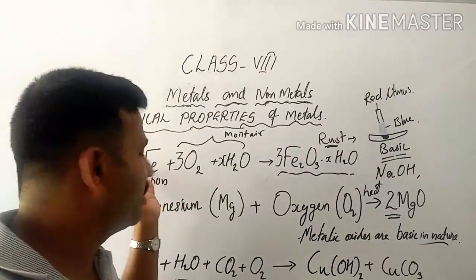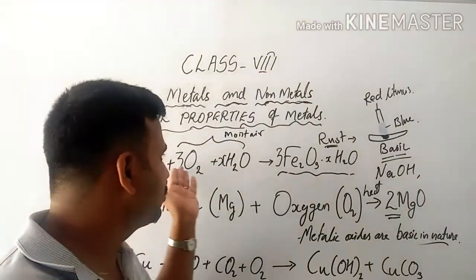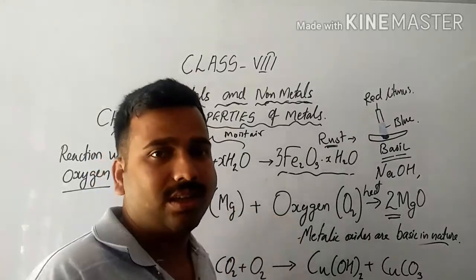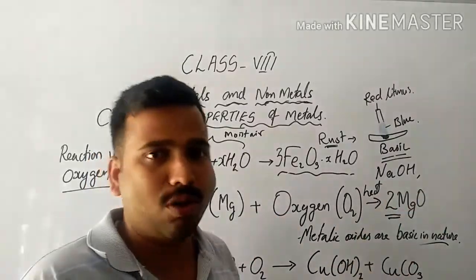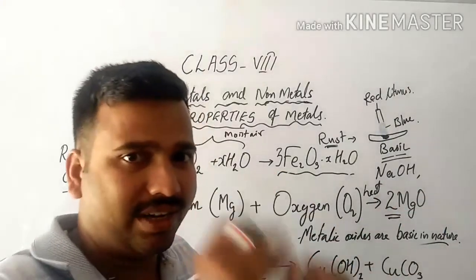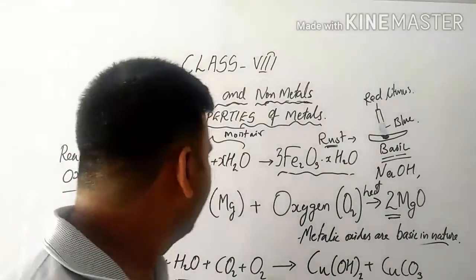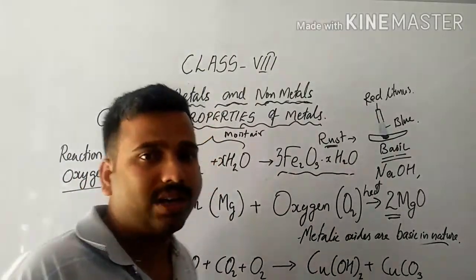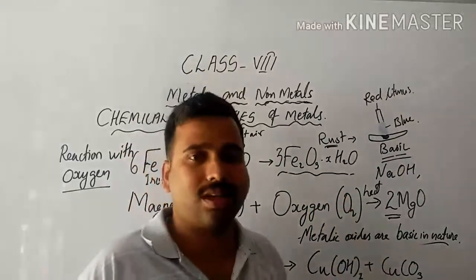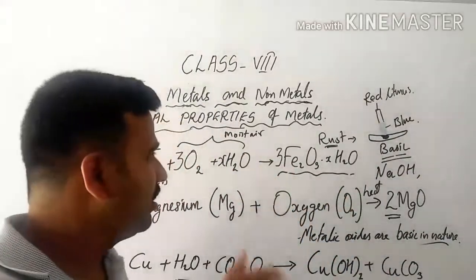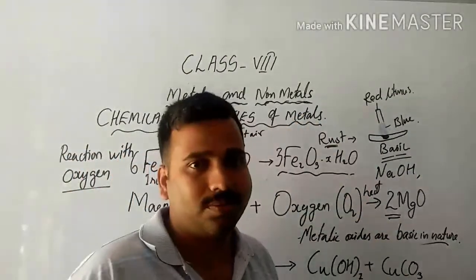And similarly, you can see an iron nail. When you purchase an iron nail newly from a shop, it will have a silvery shining appearance. So if you keep it for a long time, what will happen? It will turn to rust, a brownish colored substance. You can see it over your gate also.